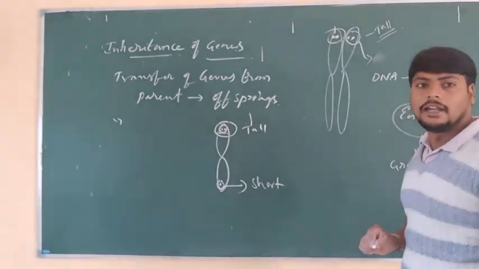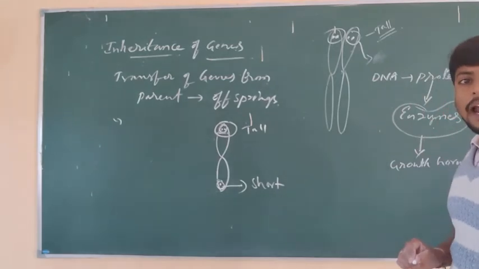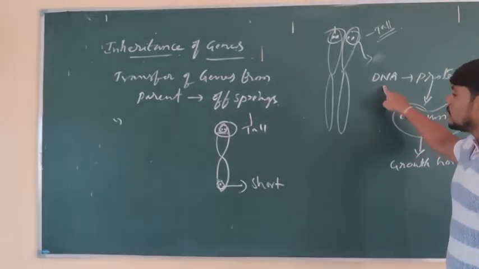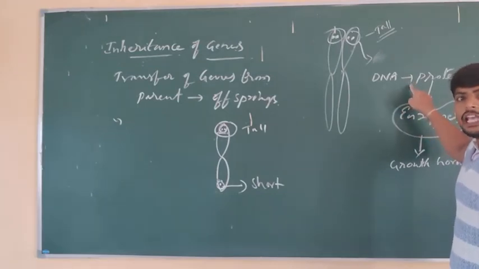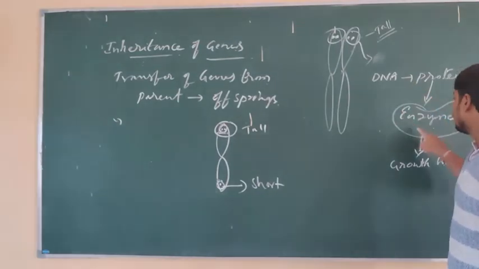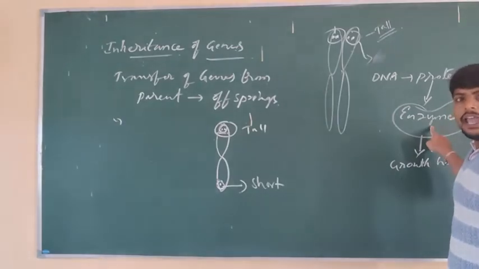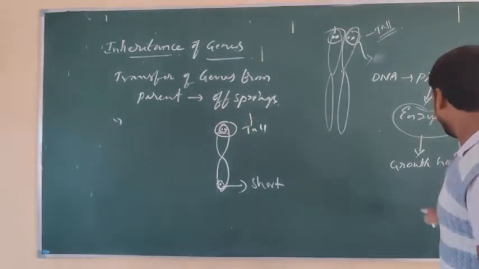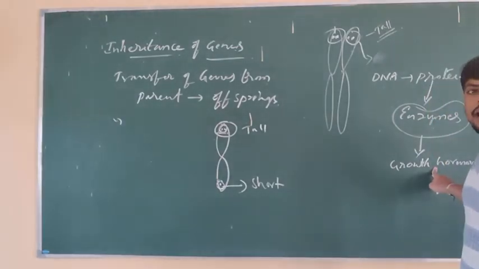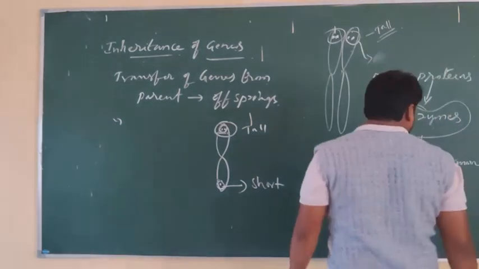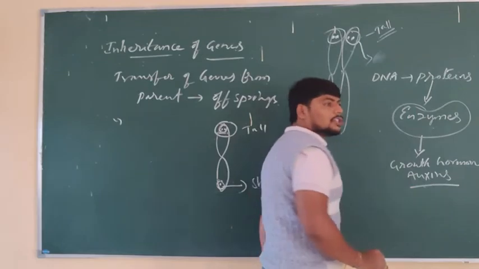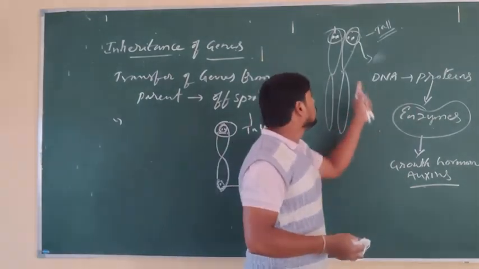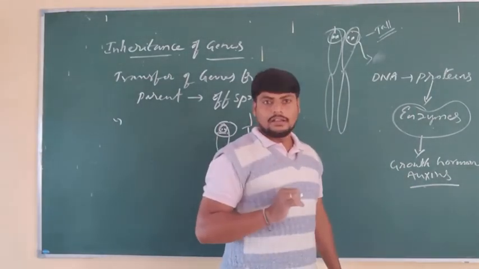We need a tall plant. For the tallness of the plant, the DNA should start the synthesis of proteins. These proteins, functioning as enzymes, help in the activation of the growth hormone, auxins. What is the growth hormone called? Auxins. When these auxins are secreted, they allow the plant to grow tall.